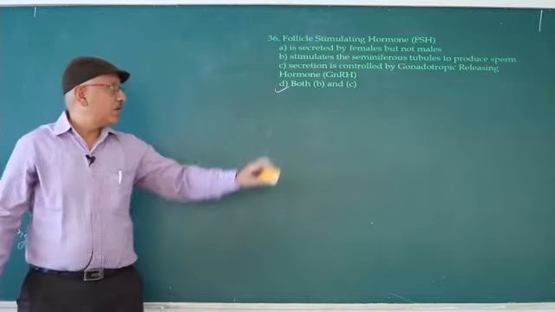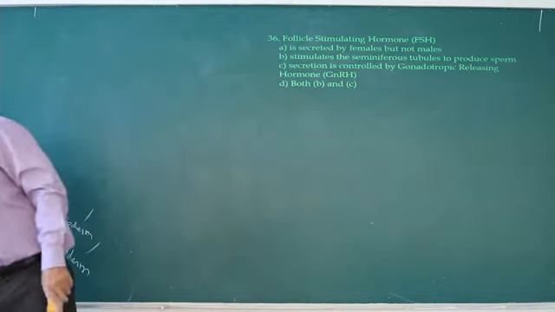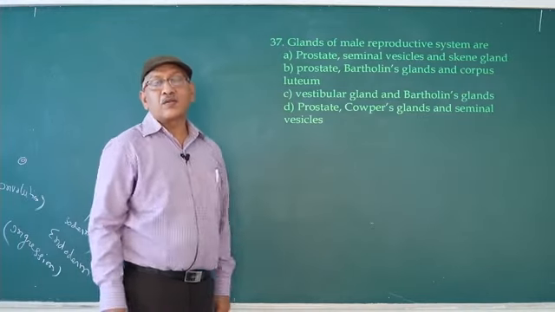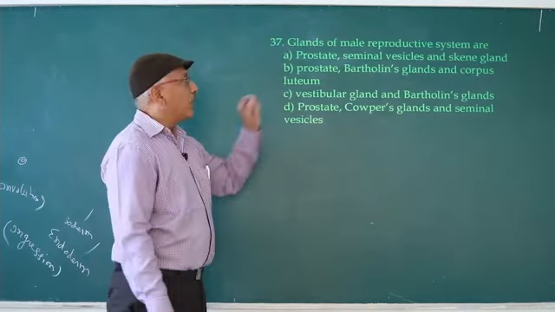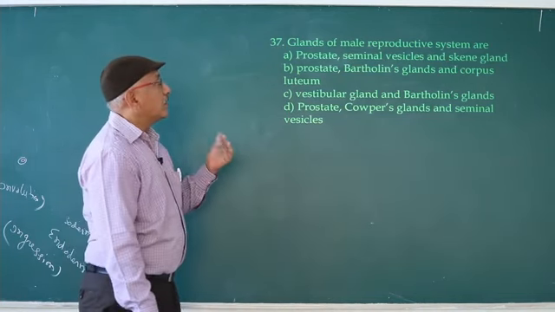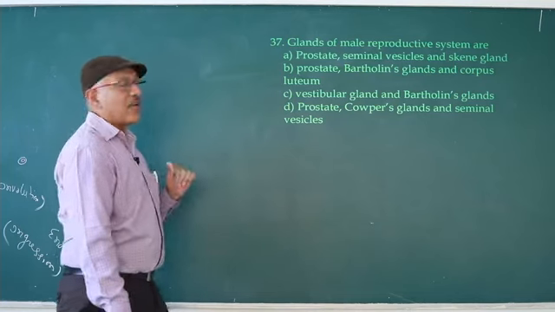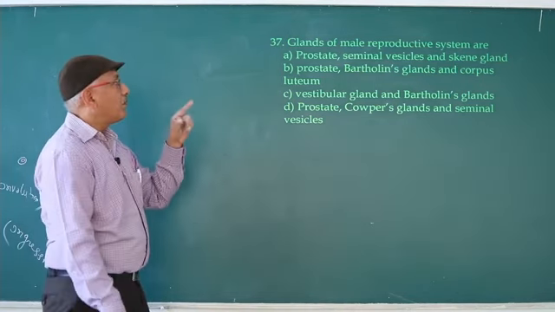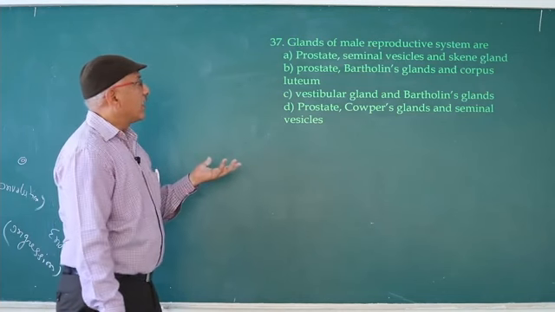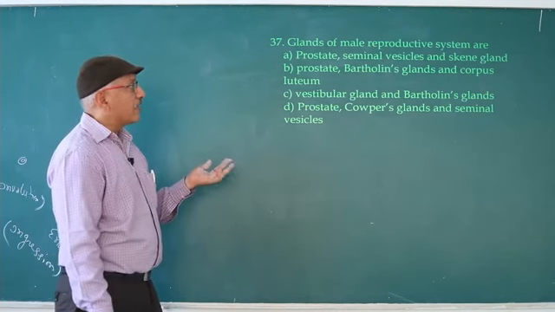So next question is, glands of male reproductive system. Glands of male reproductive system are prostate, seminal vesicle and skin glands. Prostate gland correct, seminal vesicles correct.